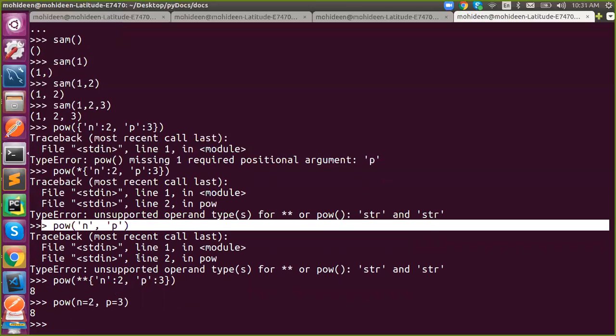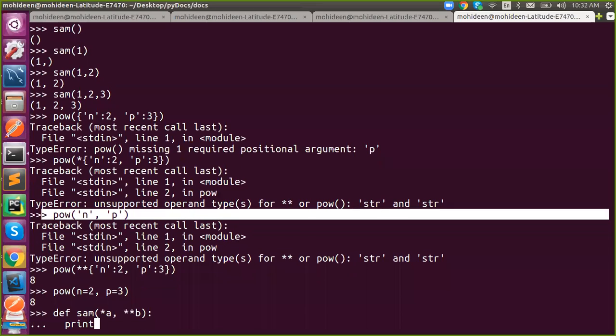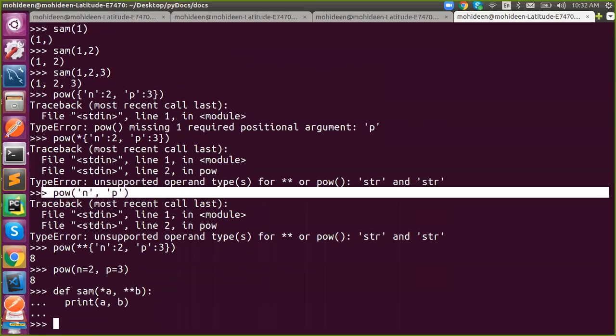So a single star, I said, will pack positional arguments together. What will a double star do? What might double star do? Keyword arguments. What will it return if I pass nothing? An empty dictionary.